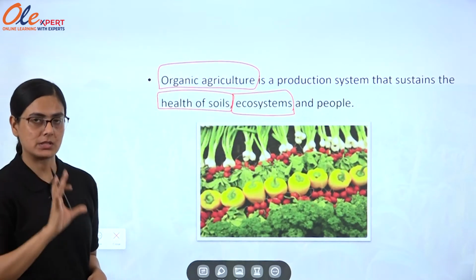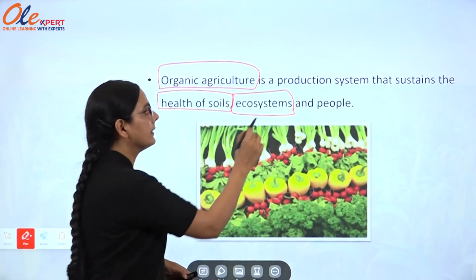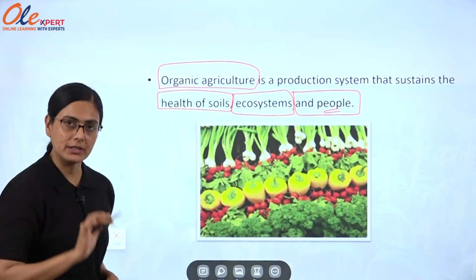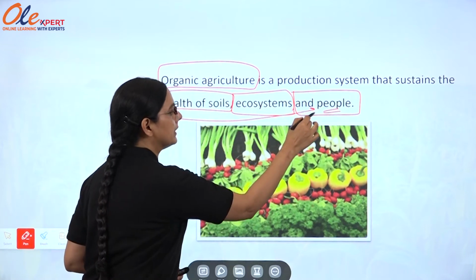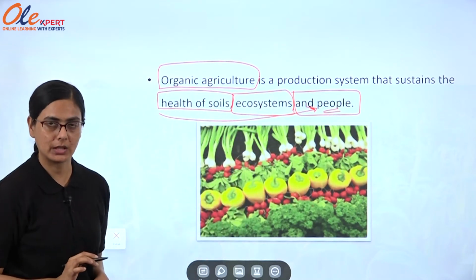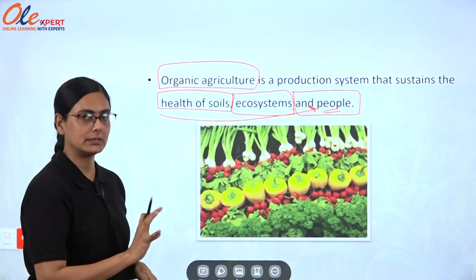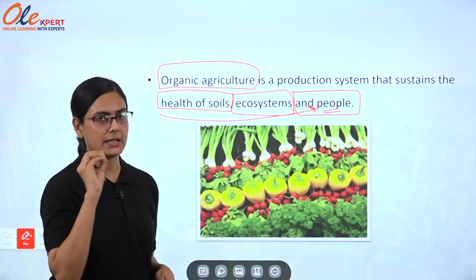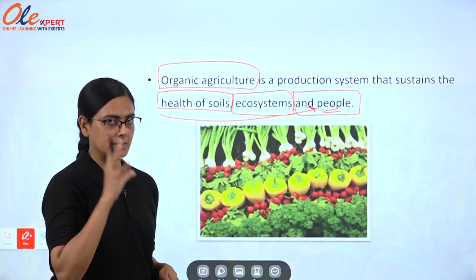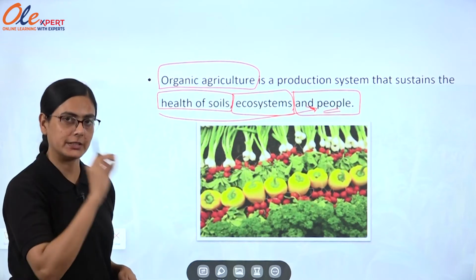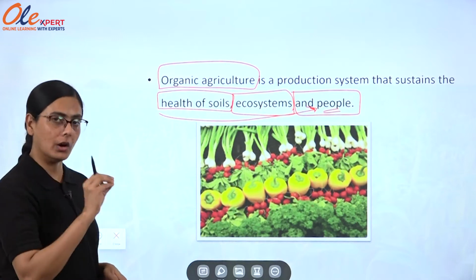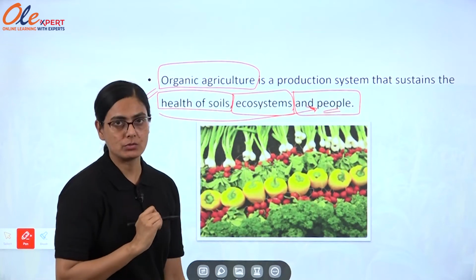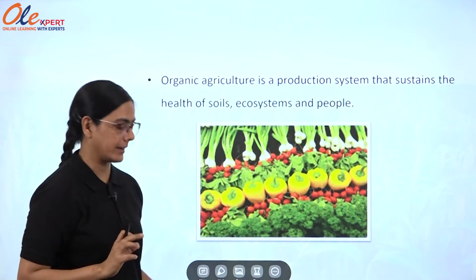And the interrelationship of people: the overall agricultural product will be for the benefit of people. The organic product will be healthier, instead of using fertilizers, chemicals or pesticides to increase the fertility of the soil, to increase the product of the soil, or to minimize the effect of pests. Organic matter will be used in agriculture. That's why it is called organic agriculture.